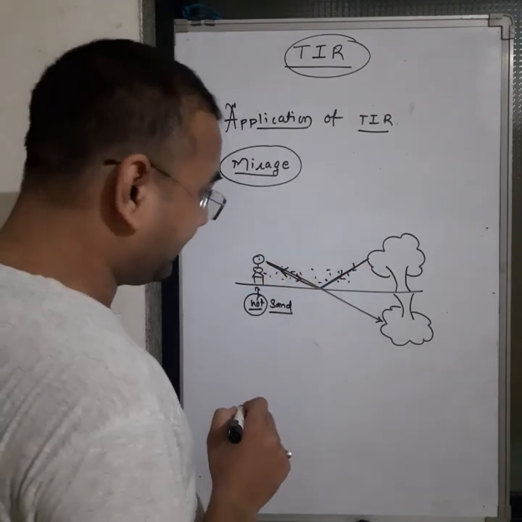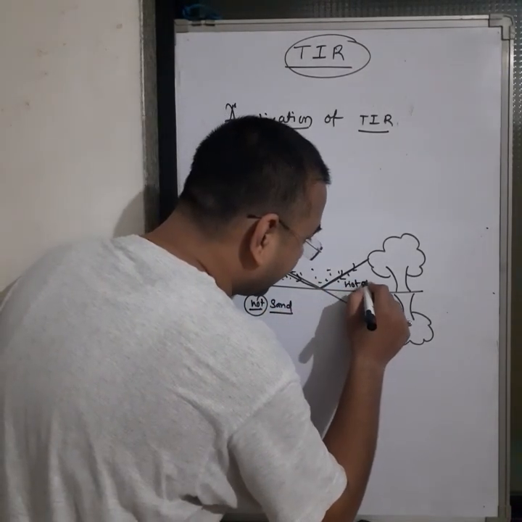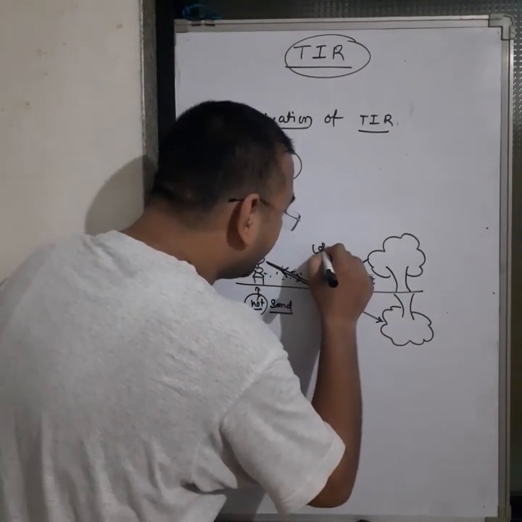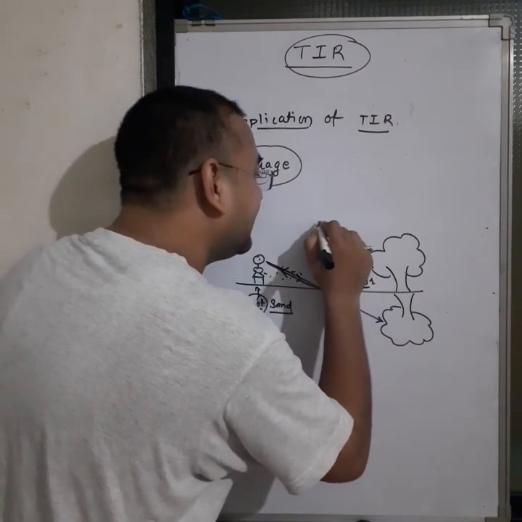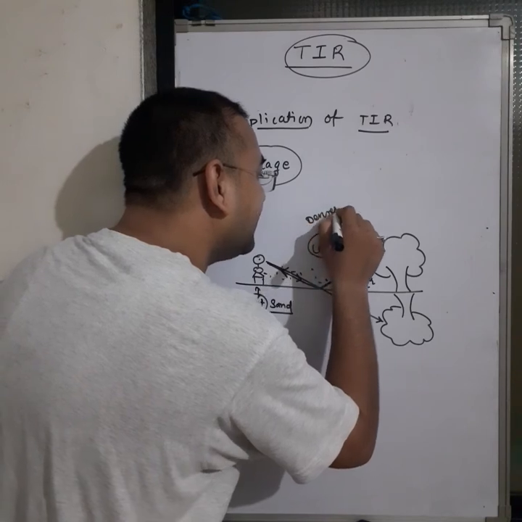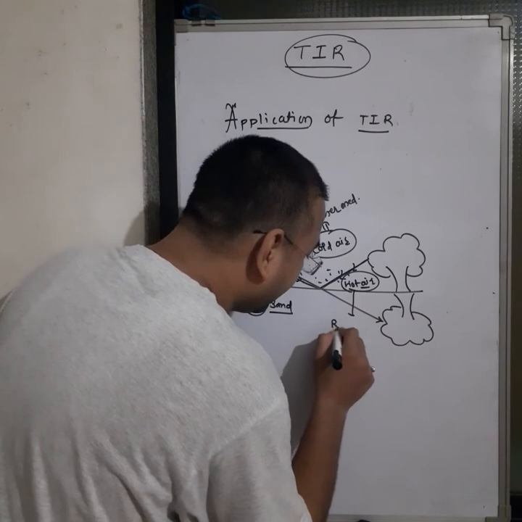So see what happened in summer days. This is the hot air. The upper side is cold air. So cold air acts as a denser medium and hot air acts as a rarer medium.